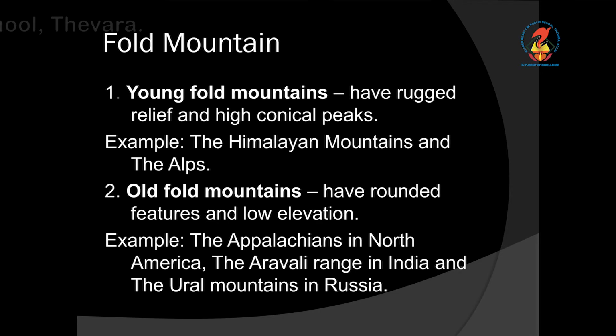Now coming to the fold mountain. Fold mountains can be of two types. It can be young fold mountain, which has occurred very recently. Old fold mountain, which has occurred millions of years ago. So young fold mountains have rugged surface and they have conical peaks.